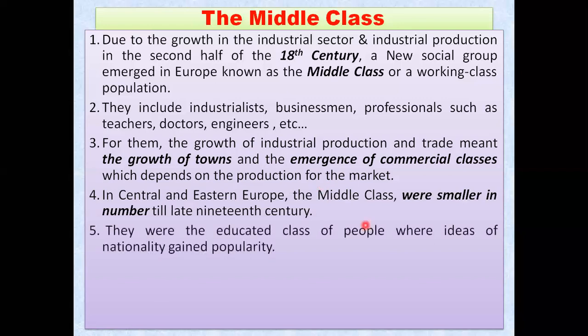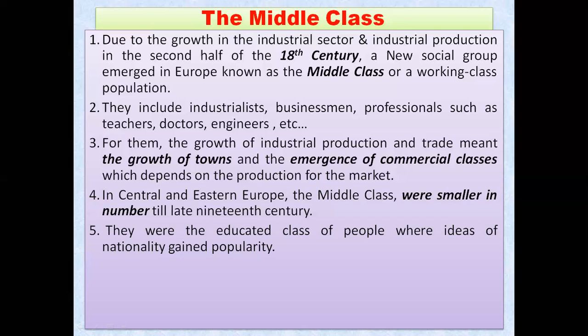In Central and Eastern Europe, the middle class were smaller in number till the late 19th century. Late 19th century means the 1890s to 1895s, you can say. They were quite small in number, these middle class people. They were also educated people, because they were the industrialists, businessmen, professionals, teachers, doctors, engineers.